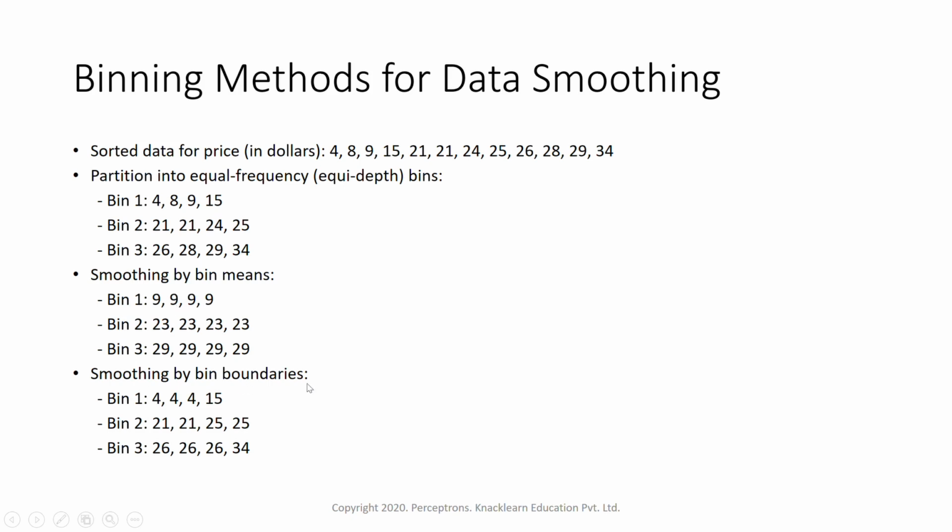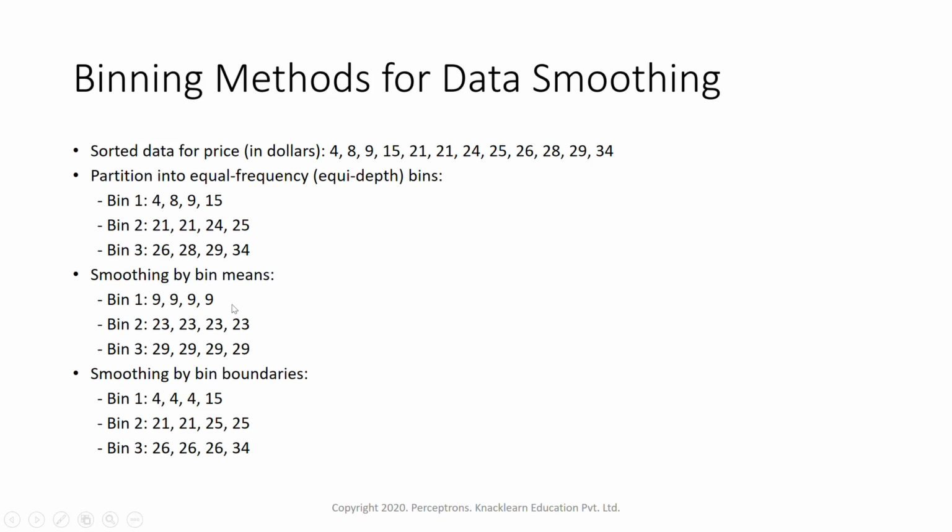We can also smooth the data by bin boundaries. So that is taking the boundary values. If we look at bin 1, we have 4 as the minimum and the max is 15. So we can take the minimum boundary and fill up our data by the minimum or maximum values. So this is also one more way to smooth the data. We can either take 4, 4, 15, 15, or we can take all 4 then 15, like that. Similarly, it's up to us how we select. So boundary is nothing but taking the minimum and maximum value only within the selection, and bin mean is taking the mean values.